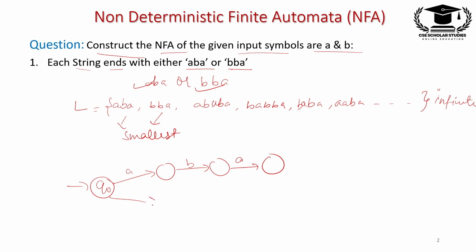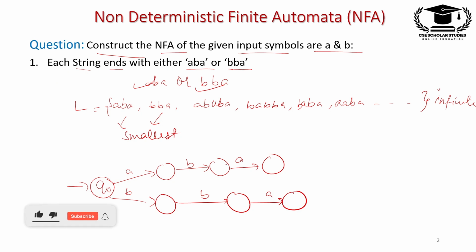And the next string is the one that starts with B, BBA, right? The question said that strings either end with ABA or BBA. So we draw the two smallest string NFAs and merge them and give the states names Q1, Q2, Q3 and Q4, Q5 and Q6.